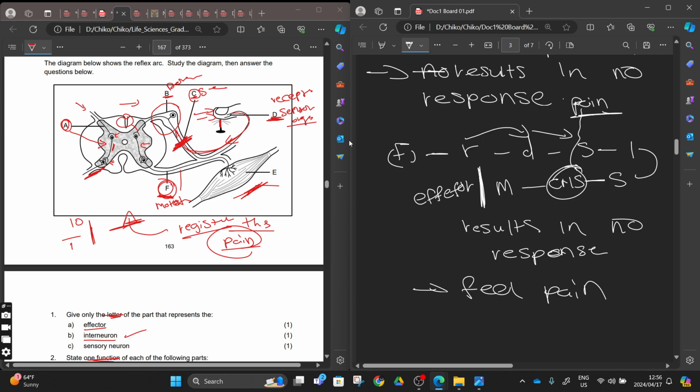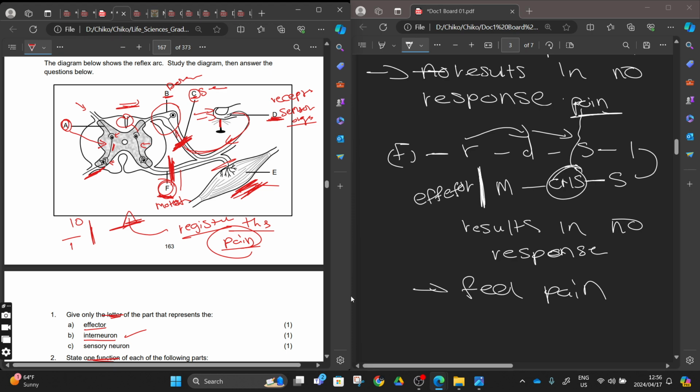The effector is not getting the impulse. So these muscles here are not moving away from the fire. But you can feel, hey, my hand is burning, or my hand is painful, but I cannot move it. Maybe you are paralyzed or something, whatever the case might be, that causes you to have this cut here.